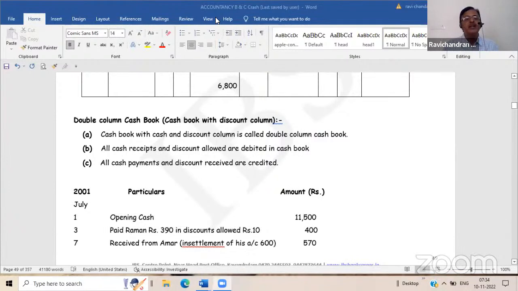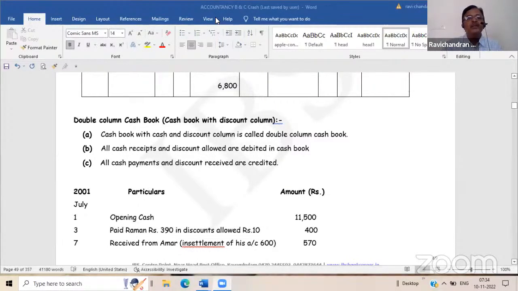We have learned, even though trade discount is not accounted in the books, cash discounts are to be accounted. So when cash is received, you have to allow discount. When you are paying cash, you can receive discount. When you are receiving cash from your customer, you are allowing him discount. Remember these things. Okay.